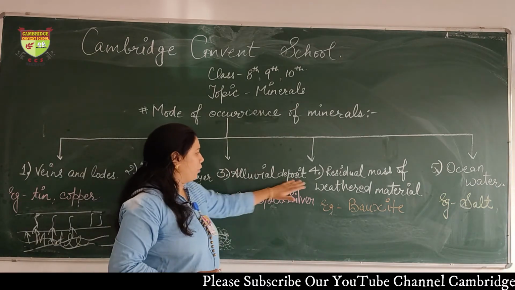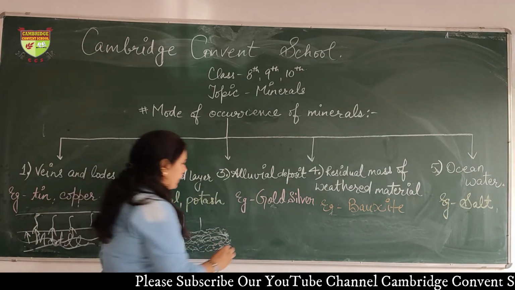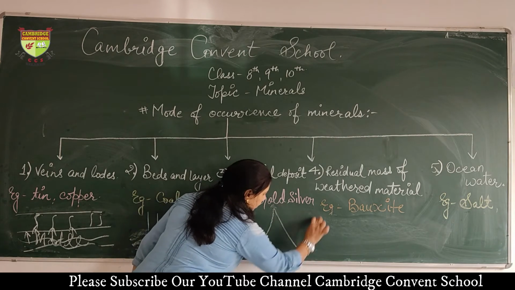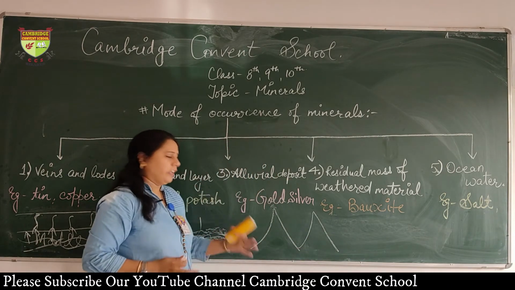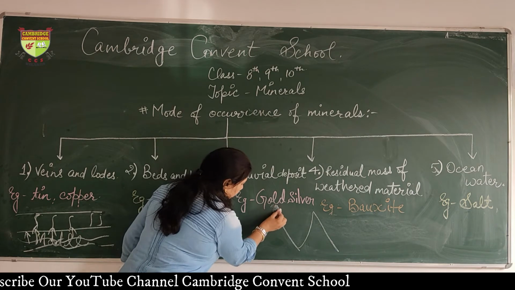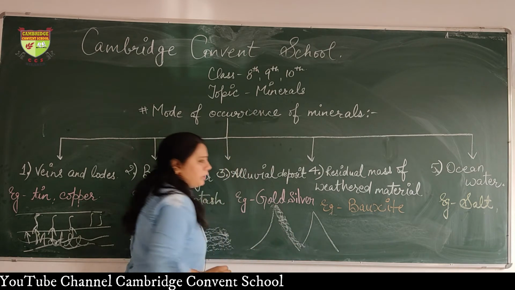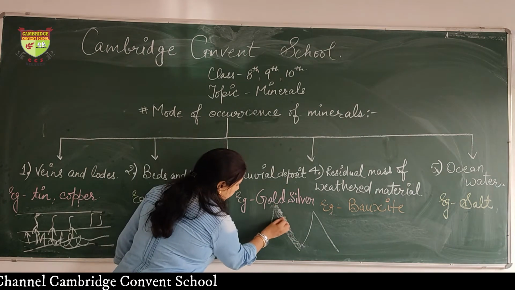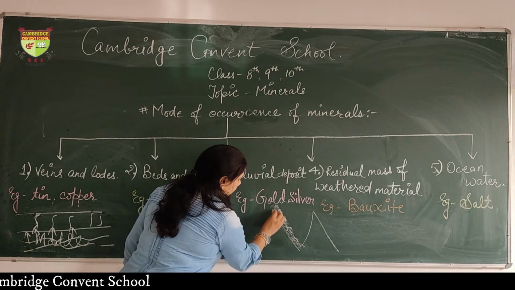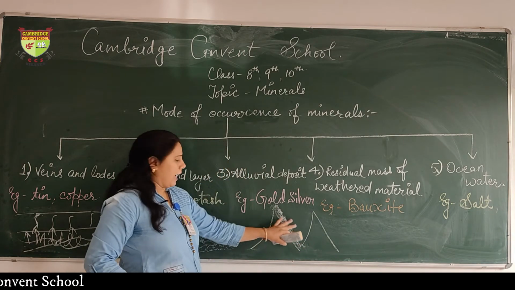Now alluvial deposits. What happens in a hilly area? When, due to heavy rainfall, the river is at high speed, it brings lots of sediments with it. Basically, it performs erosional activity.